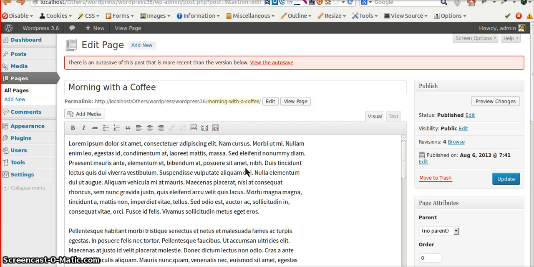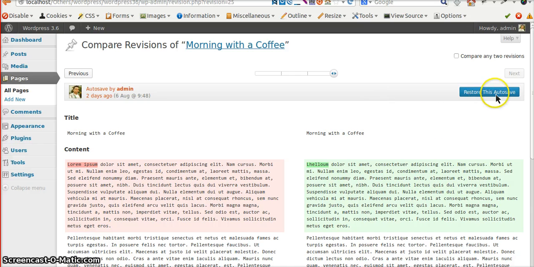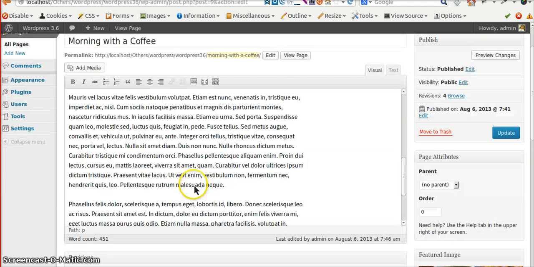You don't lose it anymore. WordPress now uses the browser storage as well as the WordPress DB to store the revisions, and if it finds any difference it just lets you know that we have auto saved you. Like here we see it is auto saved, you can see the revision, you can restore it. So like I said, losing content in WordPress 3.6 is a myth now.